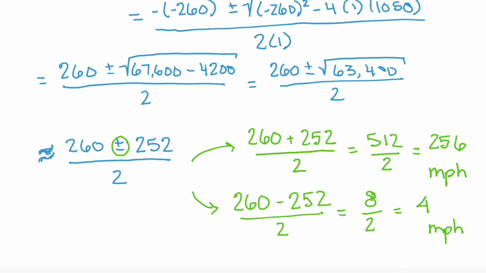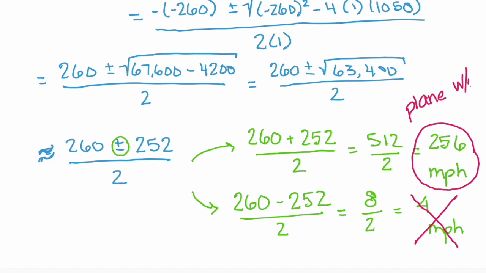Remember what we're solving for. P, our plane speed. Does it make sense for our plane to travel 4 miles per hour? No, I'm pretty sure we all walk faster than 4 miles per hour. So we're going to throw that answer out. And the true answer is 256 miles per hour, because it's the only one that makes sense in terms of our problem. So this is our plane without wind. It's going to travel 256 miles per hour.